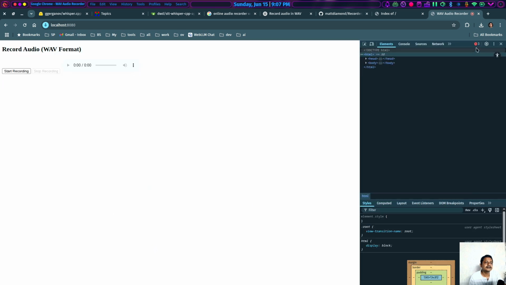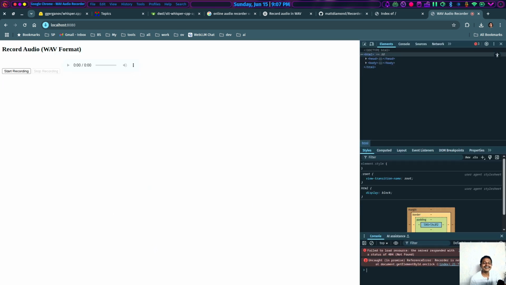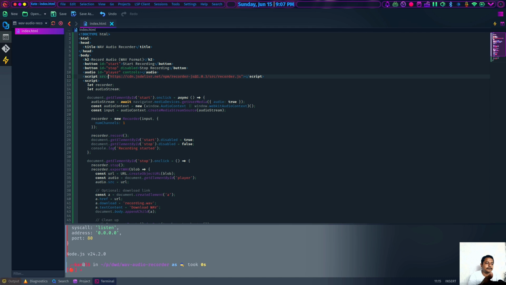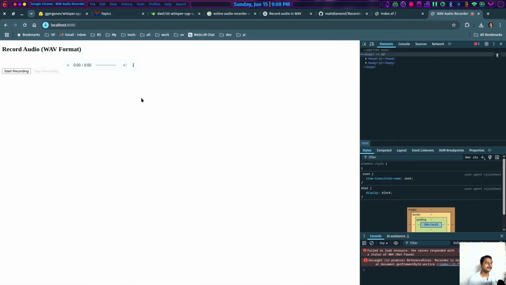Let's inspect. Okay, I see here is the port issue. That means we are accessing via port number 8080. And it is complaining regarding favicon and some other things. Those are not the issue I'm looking for. I'll have to run HTTP server on port 80. And I think on port 80 it will not be able to run because it needs superuser permission. So I'll have to provide sudo access. Yes, right now it is running on port number 80.